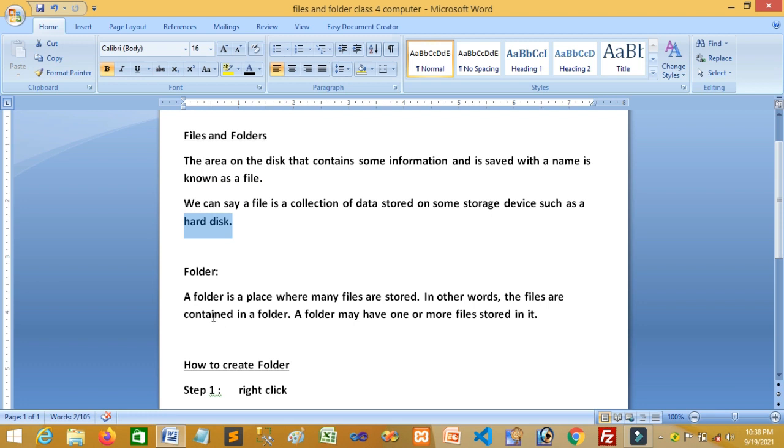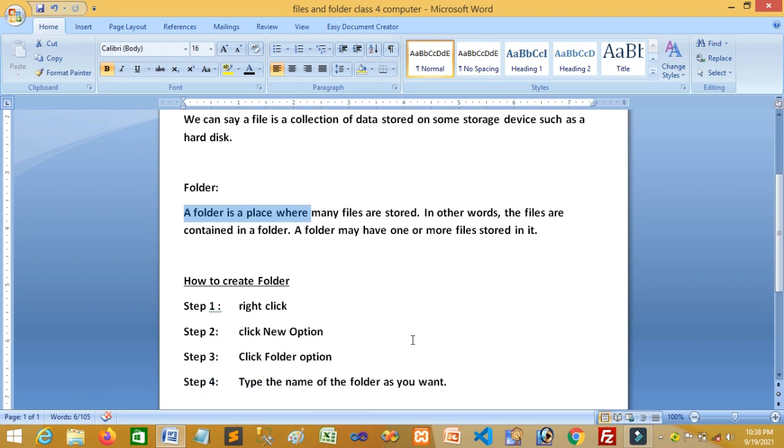What is a folder? A folder is a place where many files are stored. In other words, the files are contained in a folder. A folder may have one or more files stored in it.